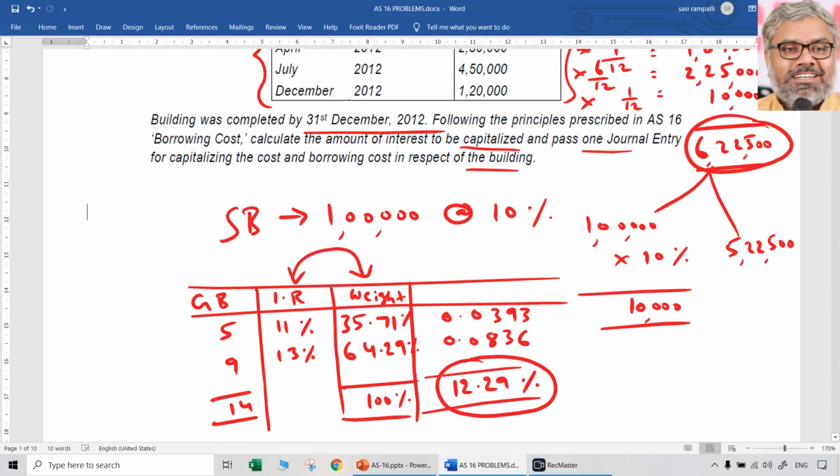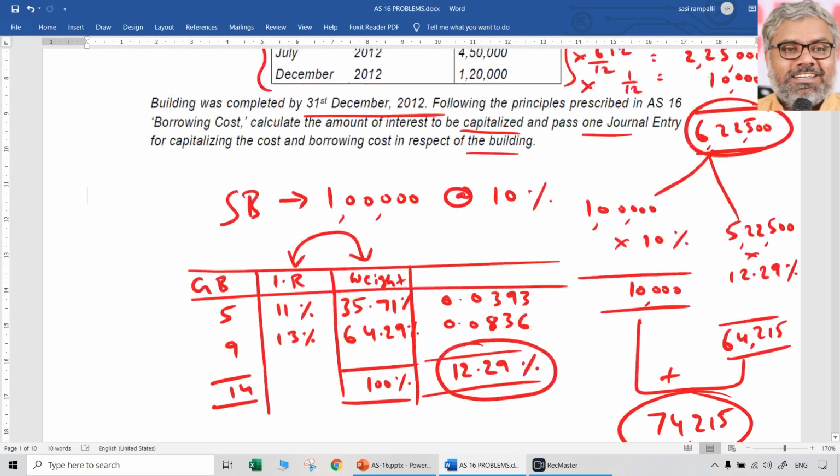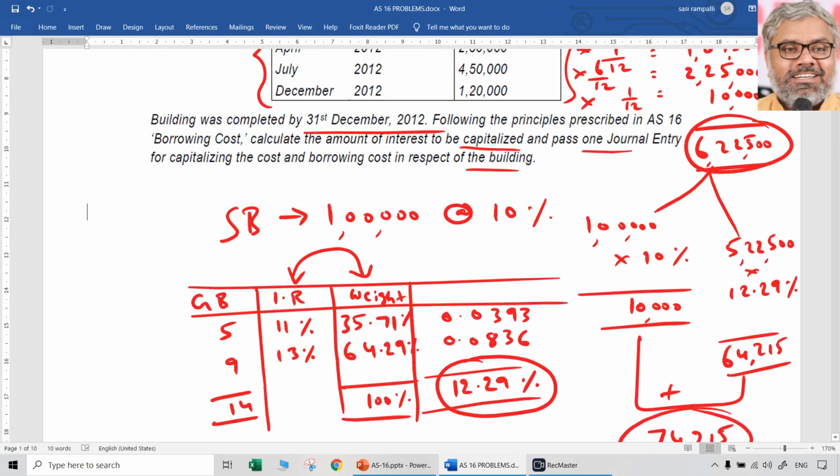Then what is the rate of interest applicable? We already calculated. Multiply with 12.29%. So how much is the interest then? 522,500 into 12.29% approximately will be how much? 64,215. So what is the total of interest that is supposed to be capitalized? Total of these two comes to 74,215. That is the answer for this question. 74,215 should be capitalized.